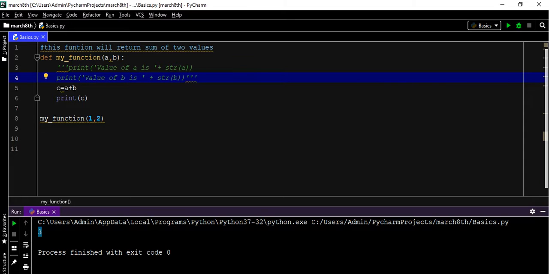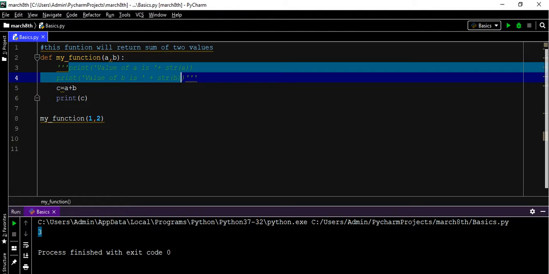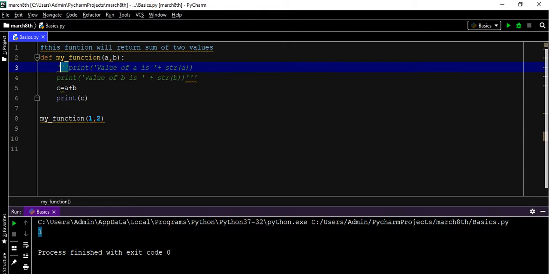Normally in Python there is no multi-line comment, but we can use triple single quotes or triple double quotes, which will work as a multi-line comment.